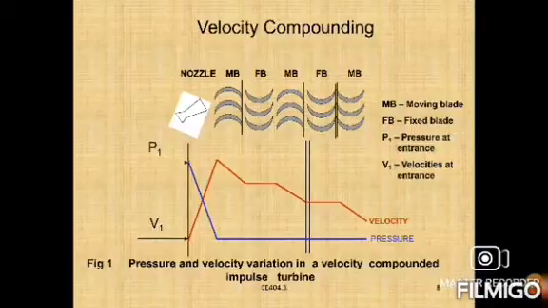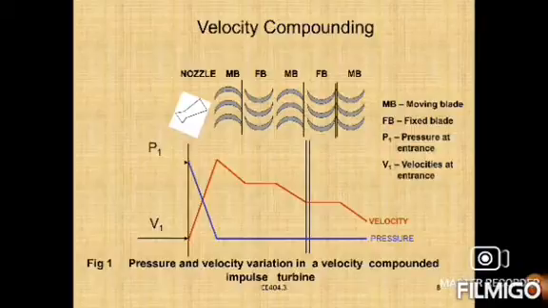The pressure and velocity variations along the flow direction: after the expansion of steam, velocity is high and decreases as it passes through the first row of moving blades, that is, part of the kinetic energy is absorbed in it, right? The velocity remains constant in the fixed blade, but in practice there is a slightly decreased velocity due to friction.